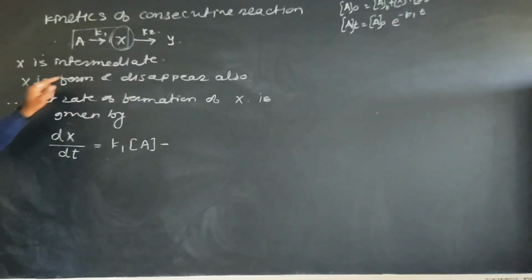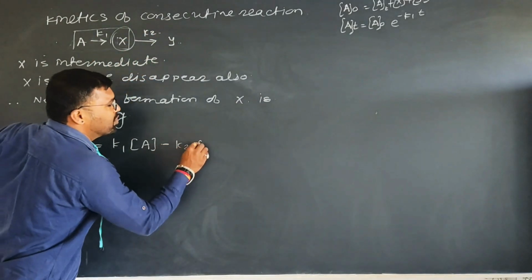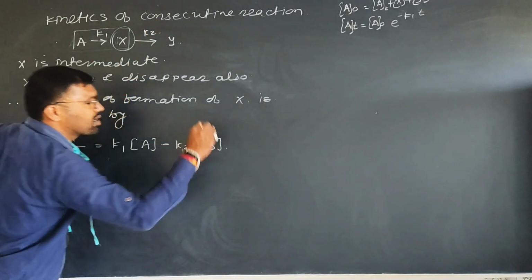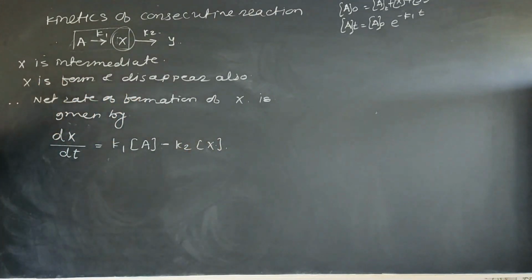Minus, why minus sign? Because X is consumed in the second reaction, therefore minus K2 into X. Right? Any difficulty up to here?